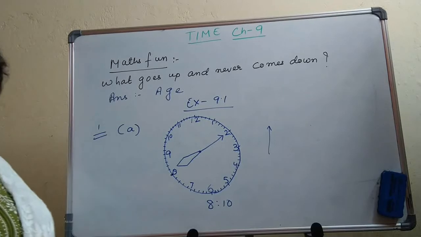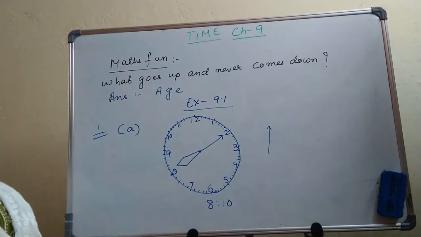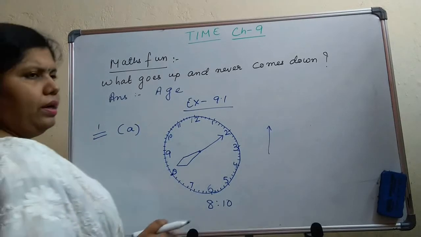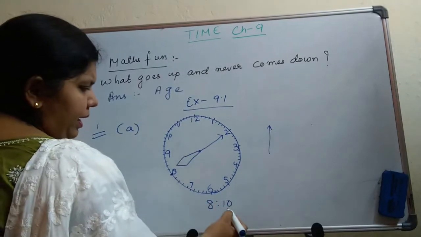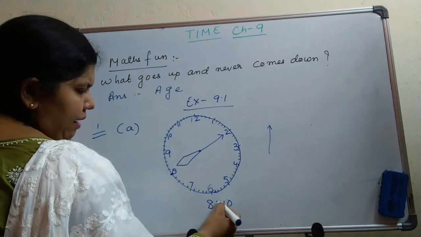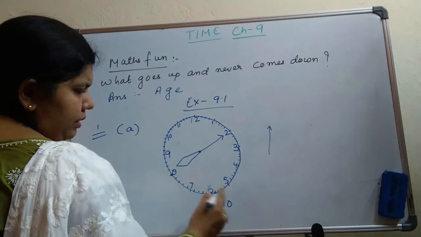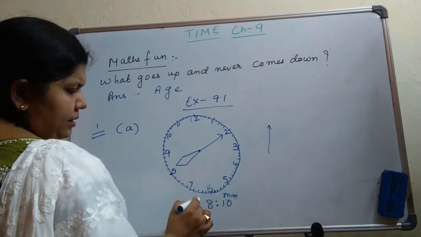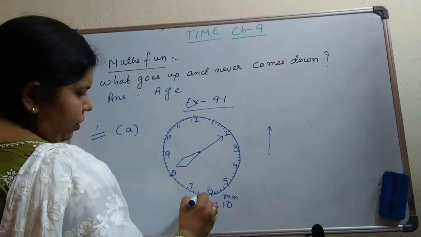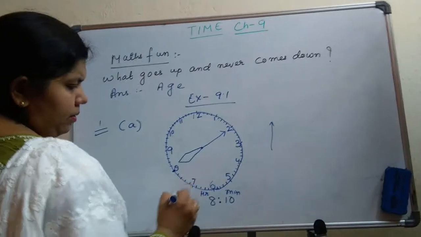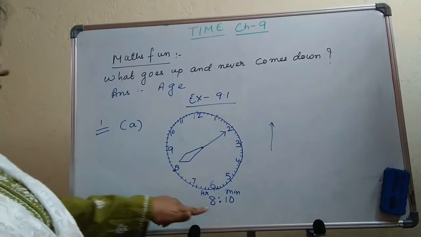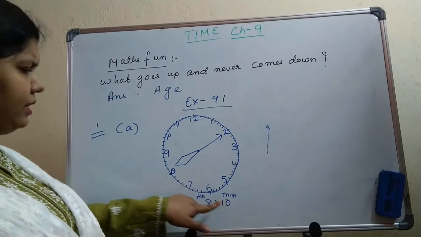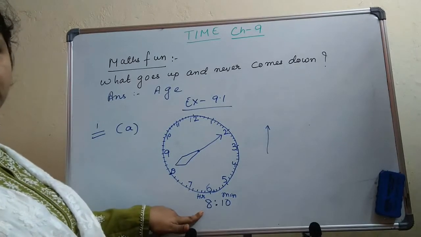Now let us do one more. Another important thing I forgot to tell you. Whenever we tell you the time, after this colon, this side is telling your minute, and the left side is giving your hour. Always the minute is represented by 2 digits and the hour is also represented by 2 digits.